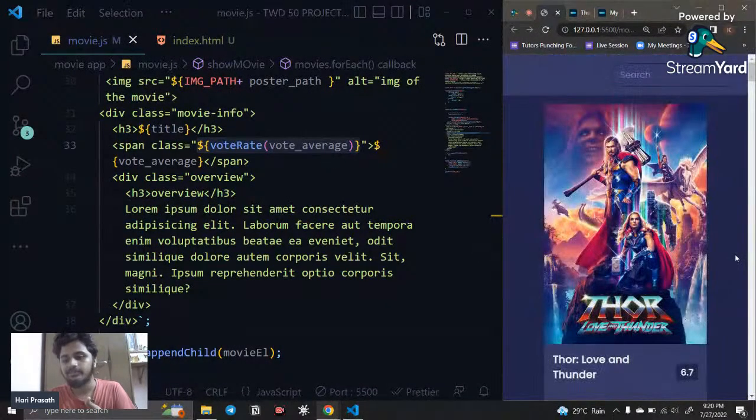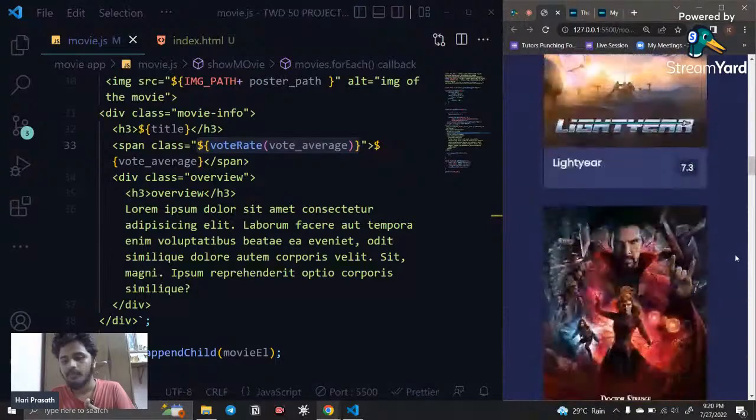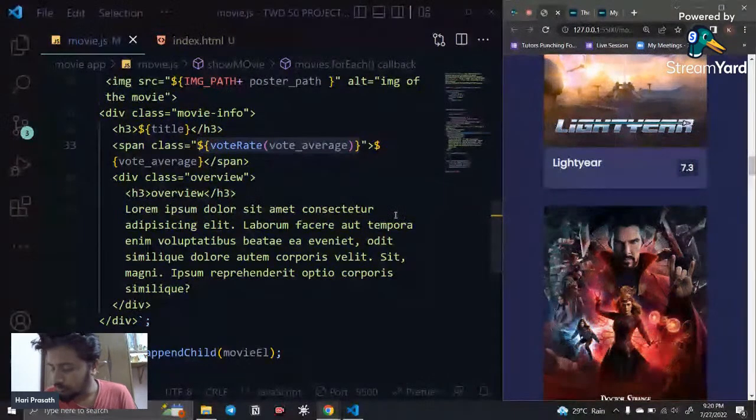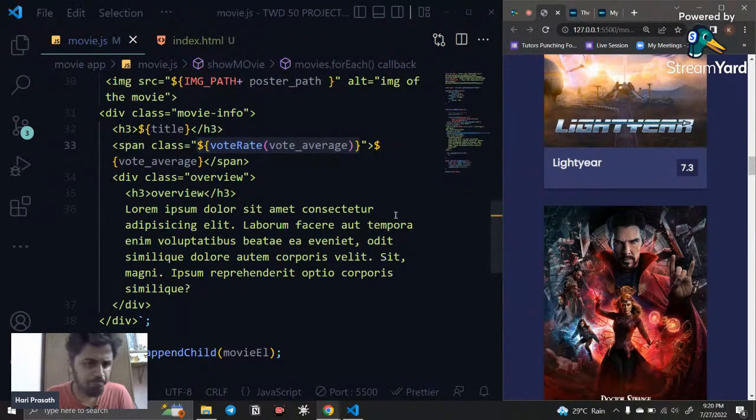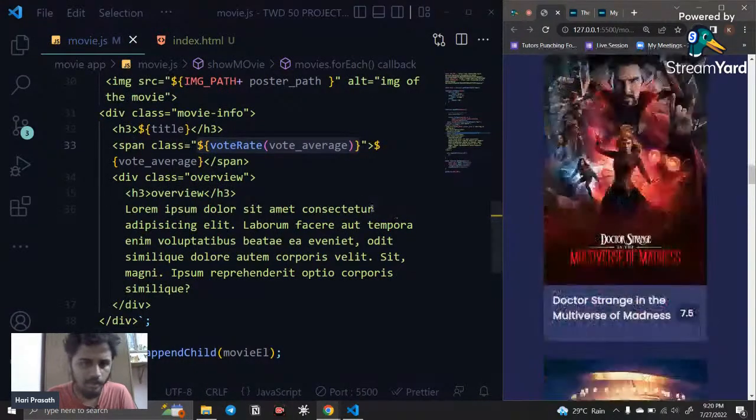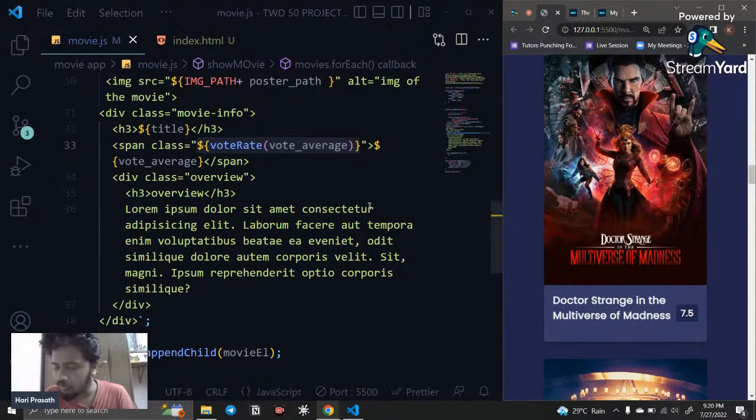If I save this, you can see nothing is changed. So some error has happened. How can I fix this? I just say get class vote average, everything is added. Okay, let's check whether the vote average is added. Yeah, vote average is added, and we call the function called vote rate, right? So we also call the function called vote rate.